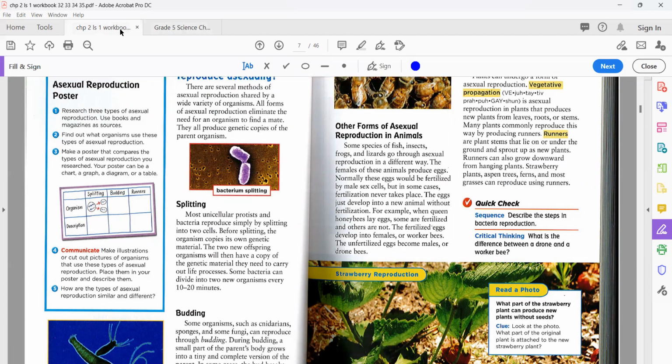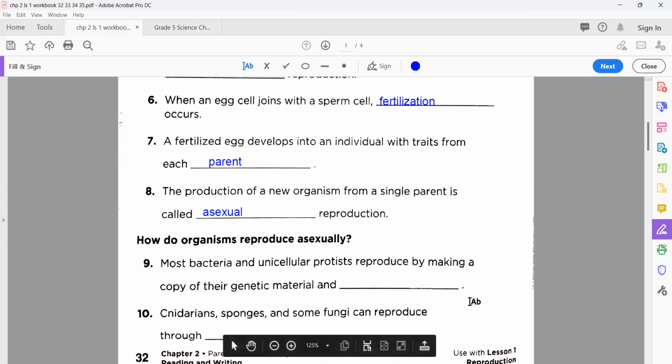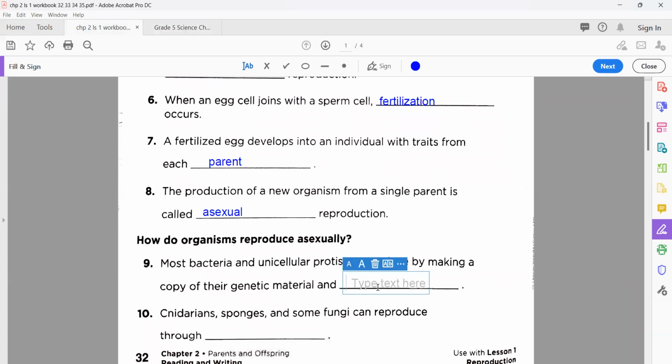So let's start to solve your workbook here. Question number 9. Most bacteria and unicellular protists reproduce by making a copy of their genetic material and what we call splitting. Very good. We just saw this. Yes, excellent. Splitting.